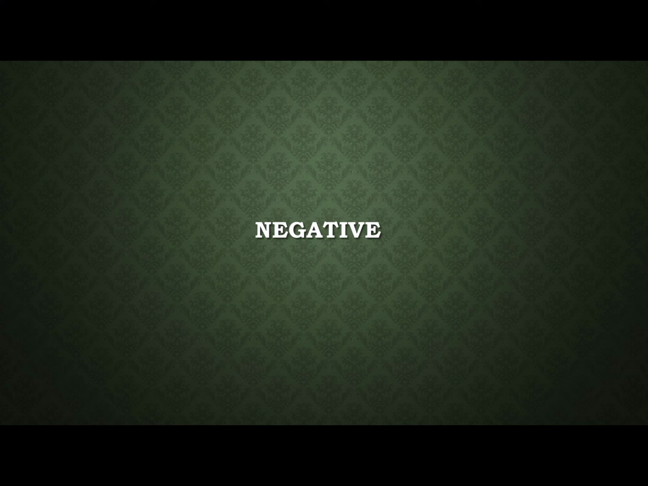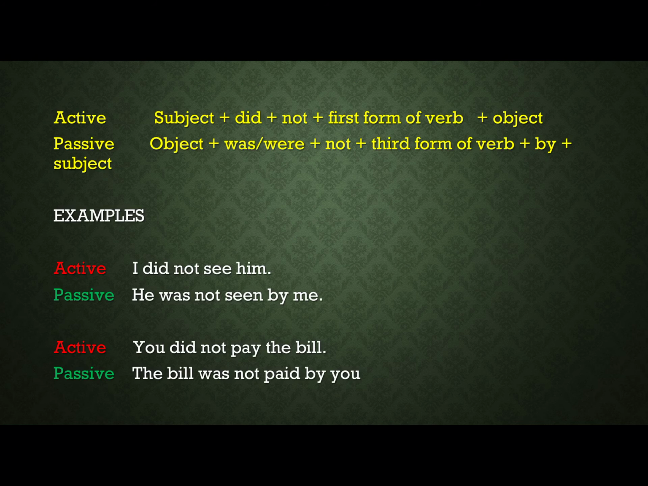Coming to negative, again make a comparative study of simple past and simple present active voice and passive voice. In the active voice, simple present, we use do not or does not. Fine. But in the active voice of simple past, we use did not. And when we are making passive voice, what will we be using? Was, were and not, and the third form of the verb is there.